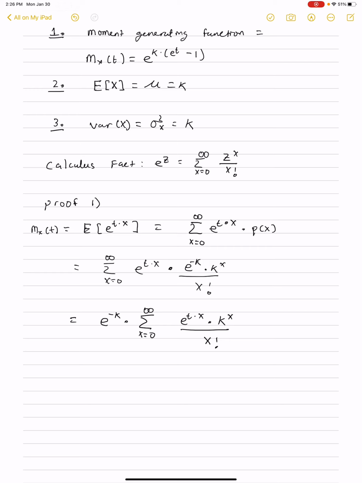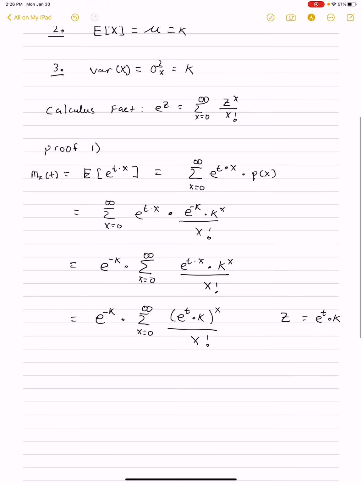Now everything is being raised to the power of x in the numerator, so I'm going to rewrite that as e to the t times k, raised to the x power, all divided by x factorial. Now, this is exactly the Taylor series expansion of e to the z. If we let z equal e to the t times k, we're going to get this.